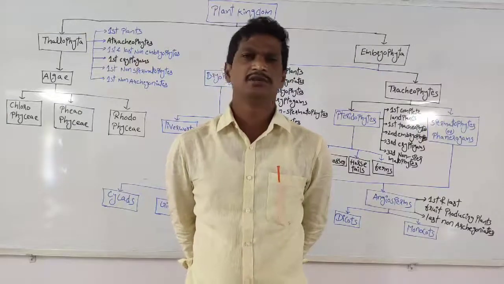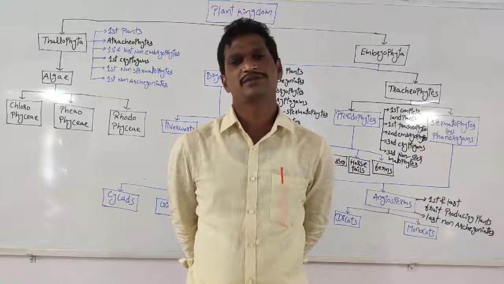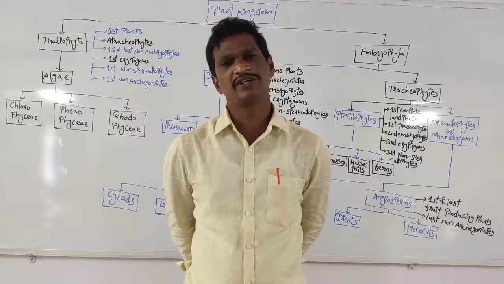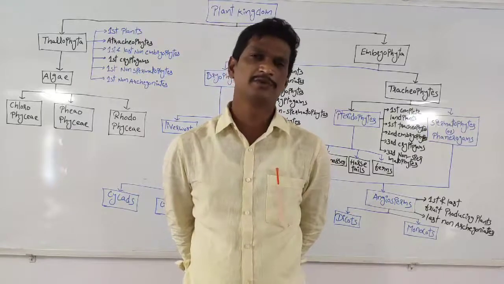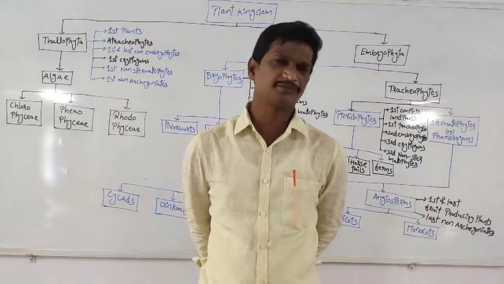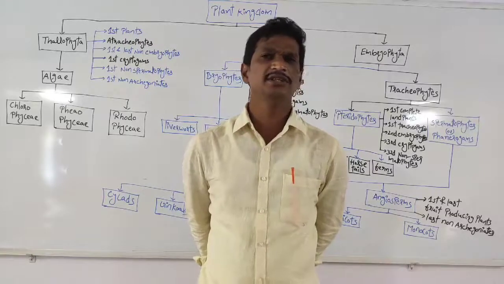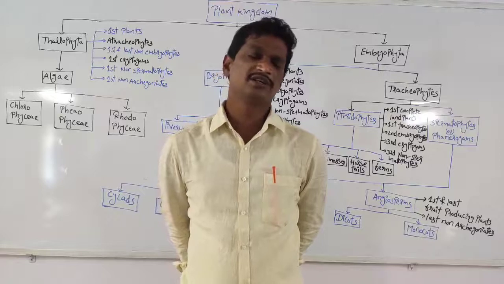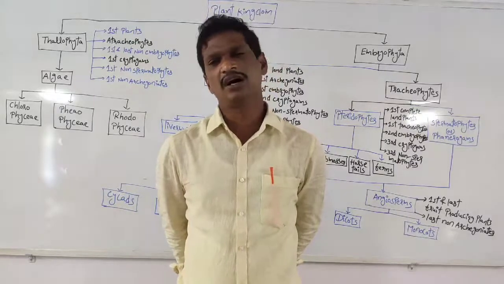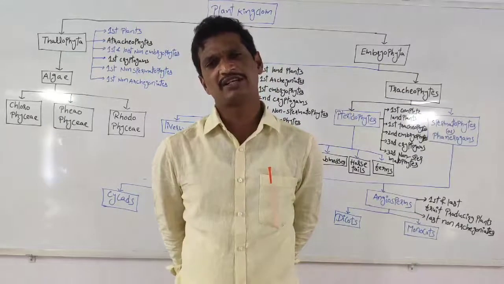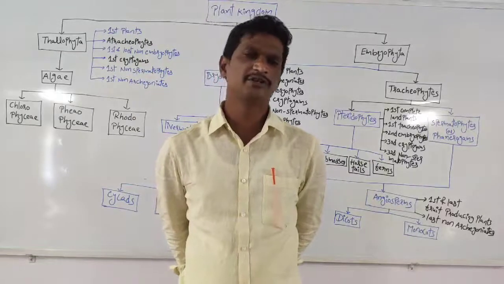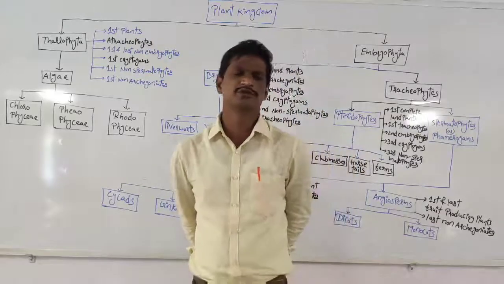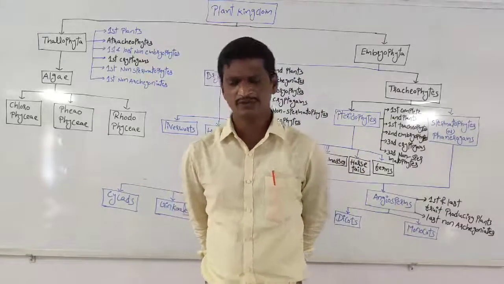There is algae, the very first plants, and next one is the bryophytes, and next one is the pteridophytes, and next one is the gymnosperms, and last one is the angiosperms. Right? That is about the different types of the plants. All these plants evolved from the algae. Means first plants are algae, from algae to bryophytes, bryophytes to pteridophytes, pteridophytes to gymnosperms, and gymnosperms to angiosperms.